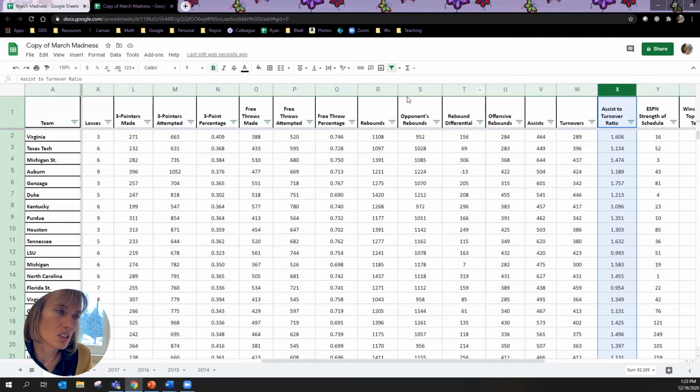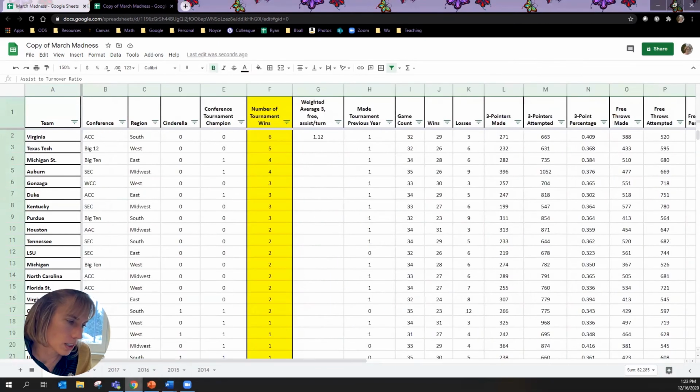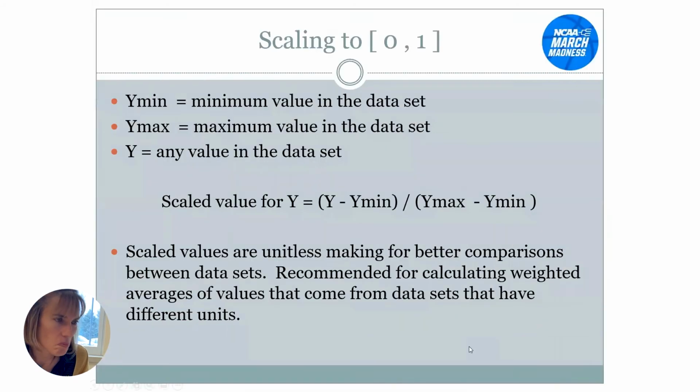So one thing you can do is scale back one of your variables so that they're all the same. And I'm going to click to a certain slide here a second to show you. If you think, I can do this, I want to tackle this, what you can do is scale, and this is the information for how to scale. You do your value minus your min, divided by your max minus your min. That's the real way to do it.